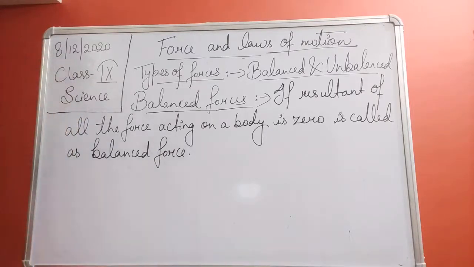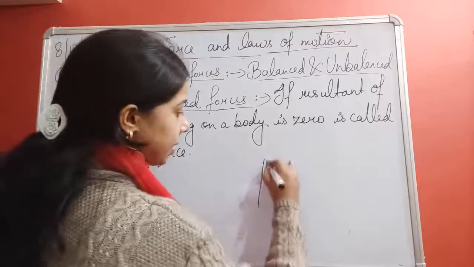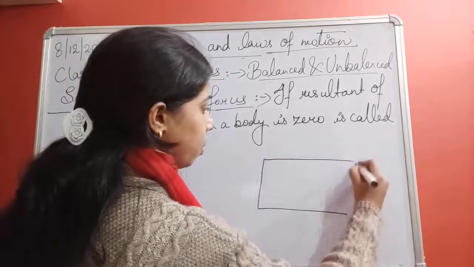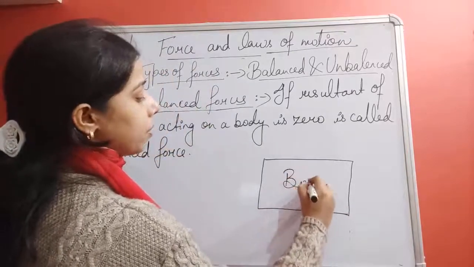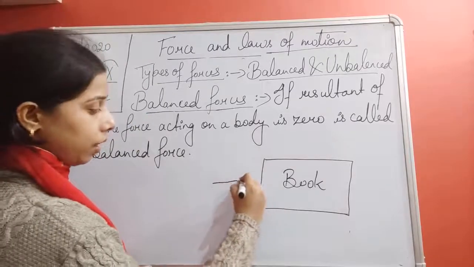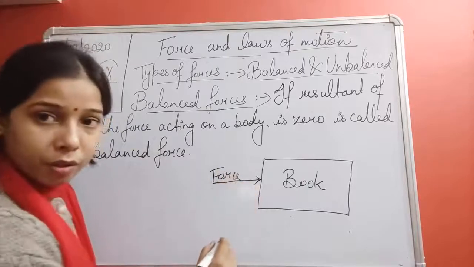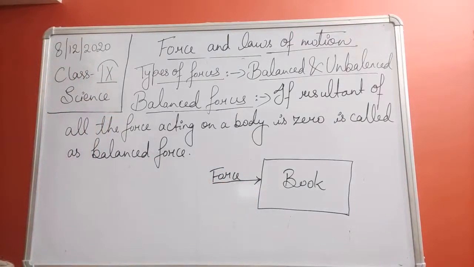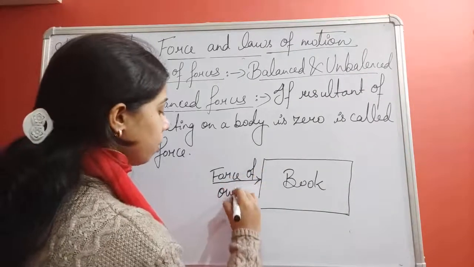Now let us try to understand this with the help of an example. If a book is kept on a table, okay, so here if we are applying a force on it, this is the force of push. We are pushing the object, okay, so it is a force of our push.